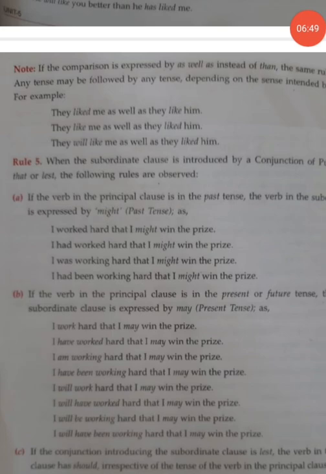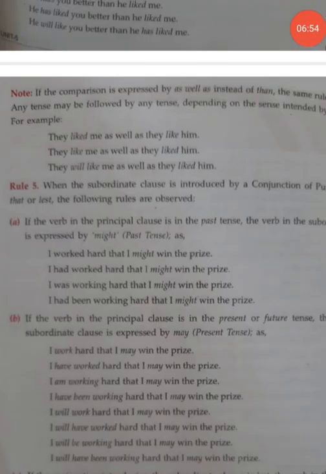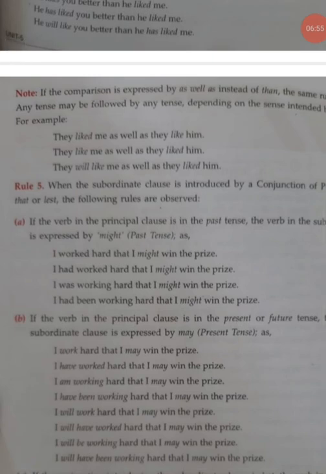Now over here, "as well as" is also used. So any tense is followed by any tense. They liked me as well as they like him. So this is past, this is present, and in all three sentences you can check "as well as" is being used. So the same rule that holds for "than" holds good for "as well as" also.